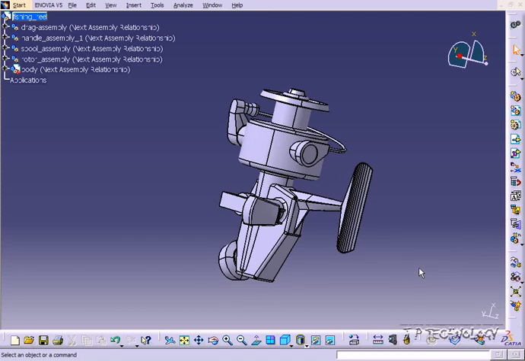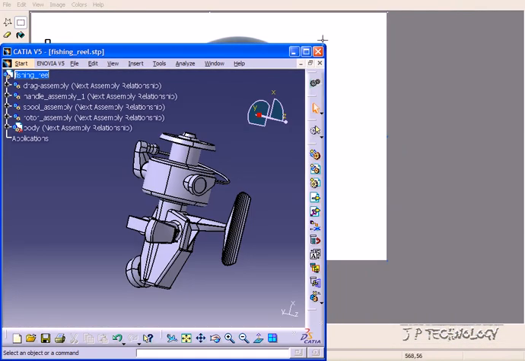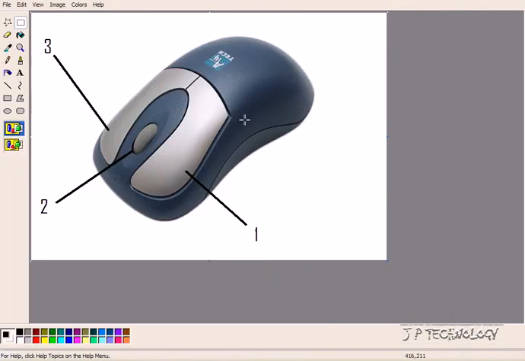This is tutorial number 4, and it covers the mouse buttons within CATIA V5. To start off, open up the fishing reel step file, which is located on the DVD. What I'm going to do in this tutorial is show you the hot buttons for the mouse. To start off, I'm going to open up a picture of the mouse that we're going to be using, just so everyone knows when I say button 1, button 2, and button 3, what each of those buttons is going to do.